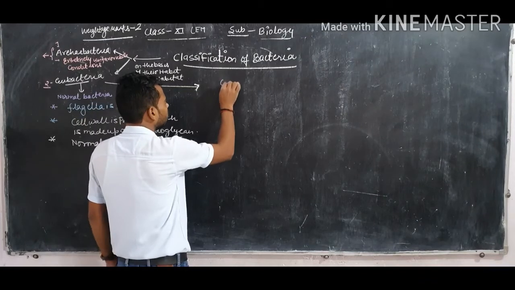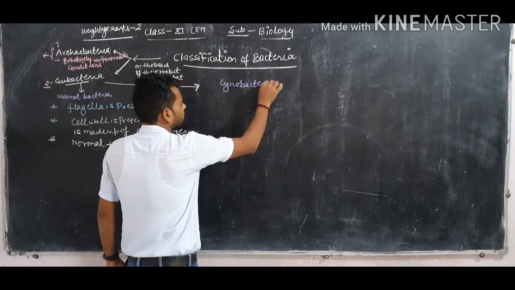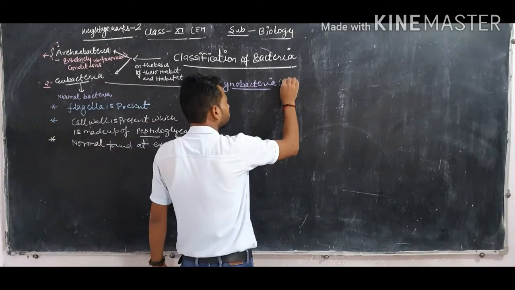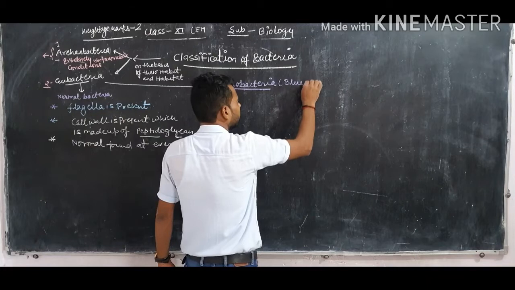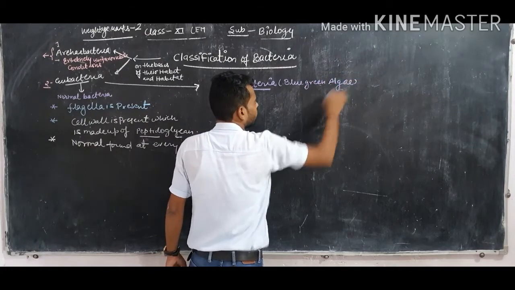Which bacteria? Cyanobacteria. The cyanobacteria are also known as blue-green algae.